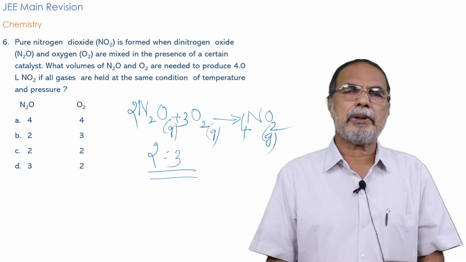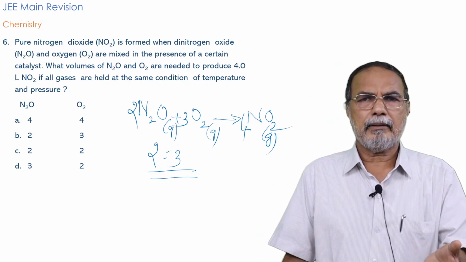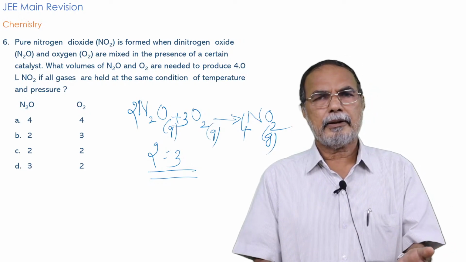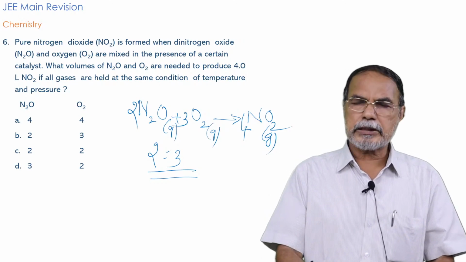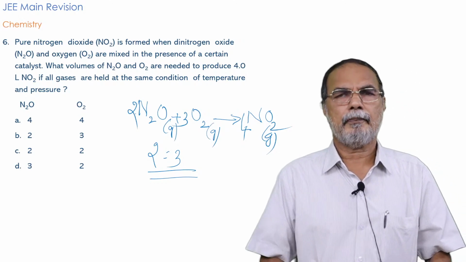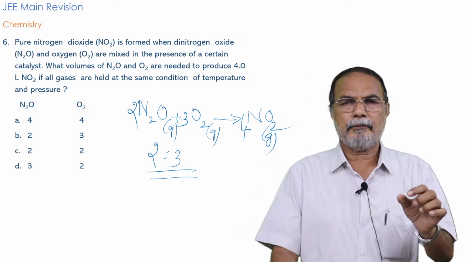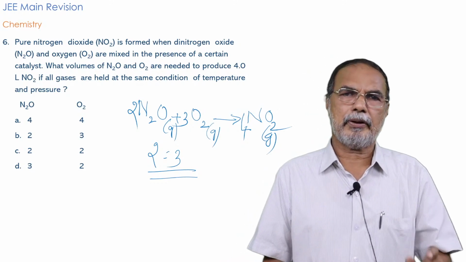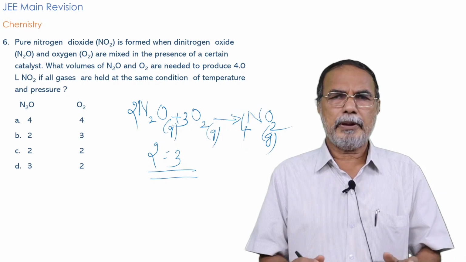It's a very simple question, can be answered within seconds, provided you can write the balanced equation for the problem. Balancing these equations is pretty simple. But the question is your familiarity with Gay-Lussac's law of gaseous volumes. I hope it is clear.